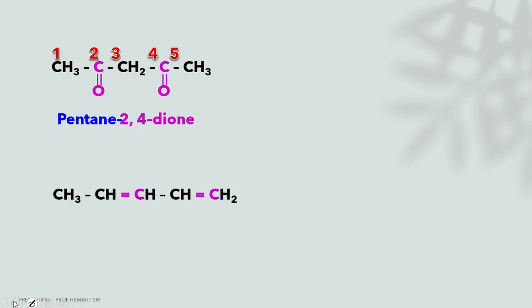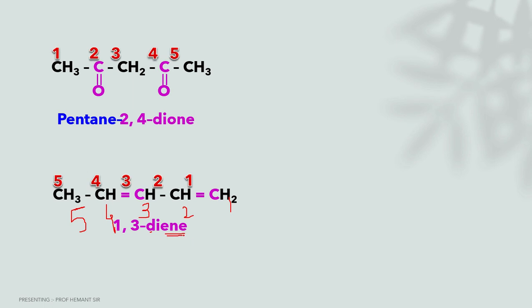In the structure having two double bonds, 1, 2, 3, 4 and 5. There are 5 carbons in the longest chain. The position of the double bonds is what? 1 and 3, and there are two double bonds, hence di, and ENE represents the structures having the double bond.